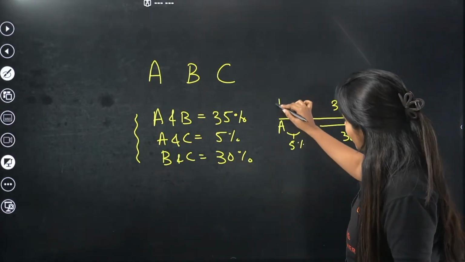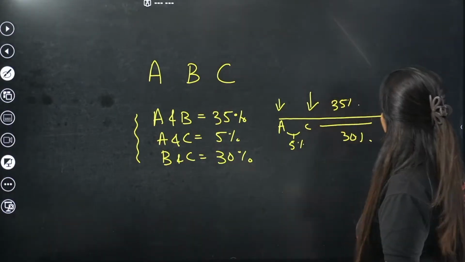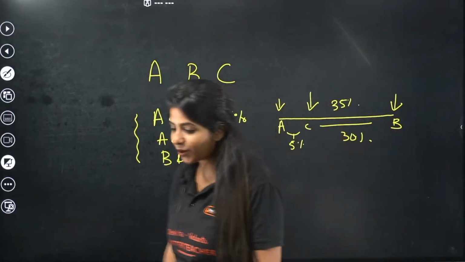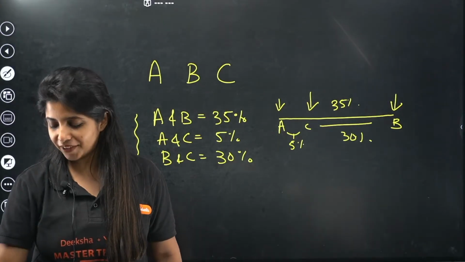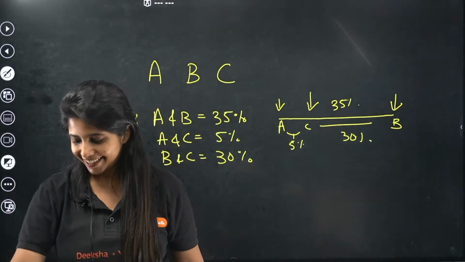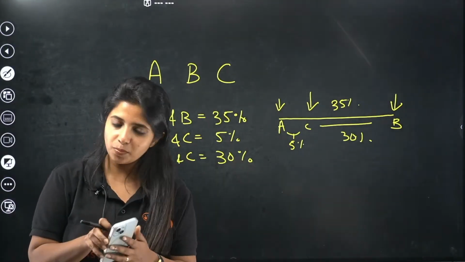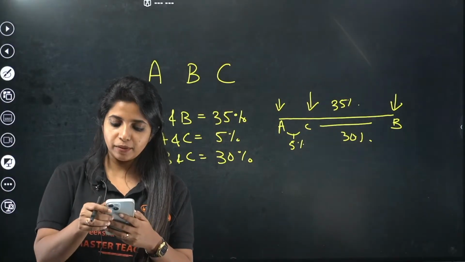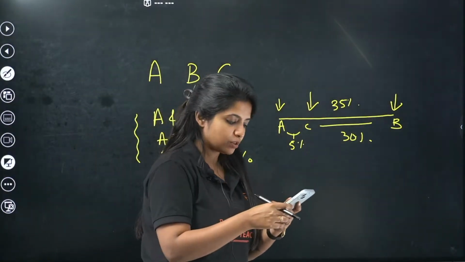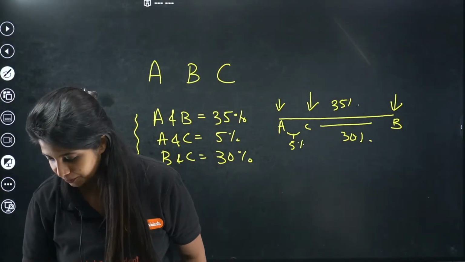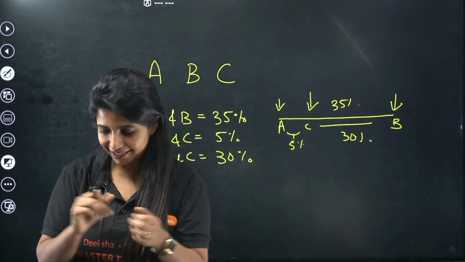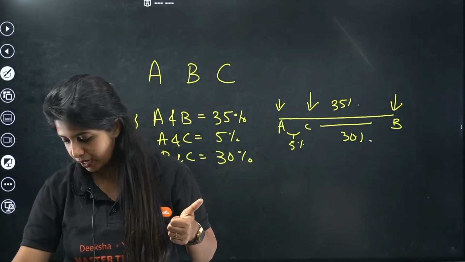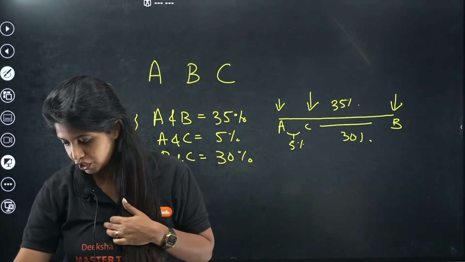So what is the arrangement? A comes first, then comes C, and then comes B. Pattern will be ACB. Perfect. Got it? It's so simple. So if you know the percentage of recombination, the answer also becomes super easy for us to find out. Cool. Good one. Children, everyone, where are you? Akash?